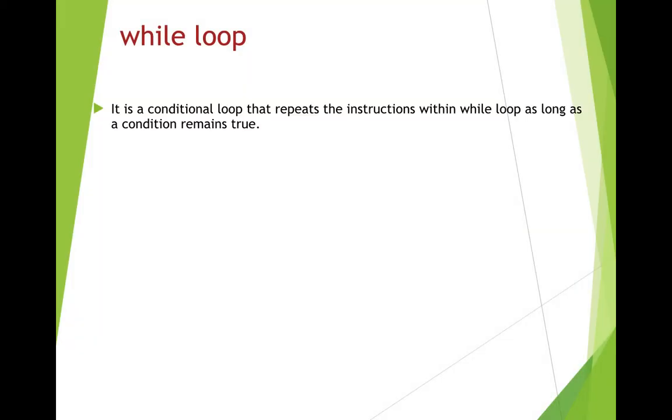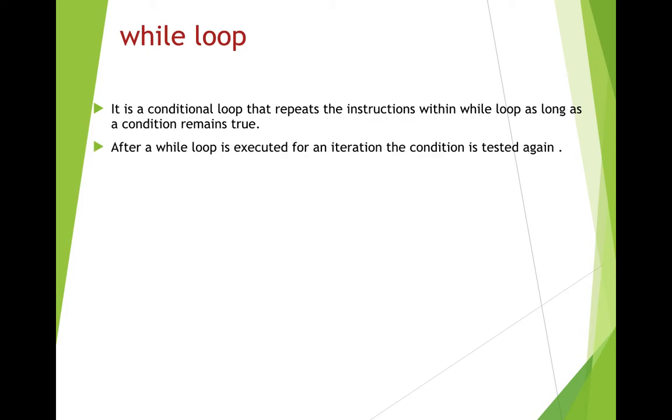What is a while loop? A while loop is a conditional loop. It repeats the instruction as long as a condition remains true. Once the condition becomes false, this loop will not execute. After a while loop is executed for an iteration, the condition is tested again.